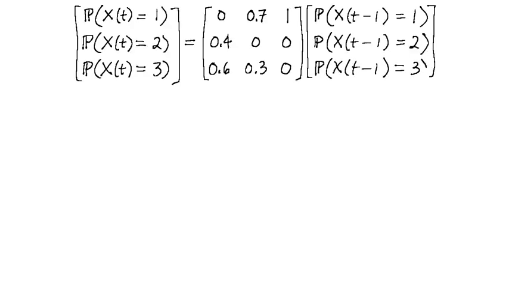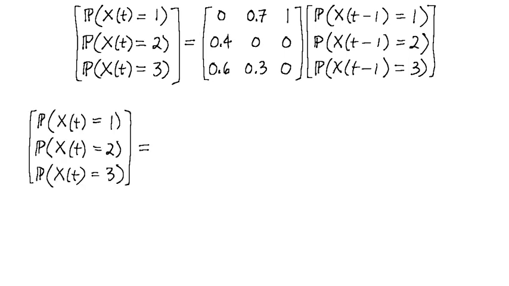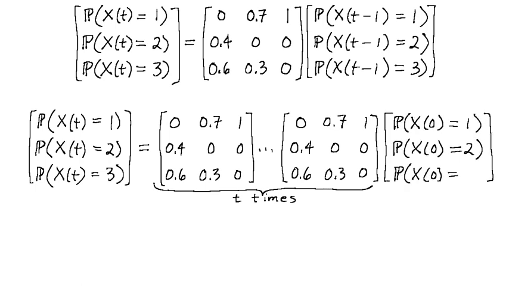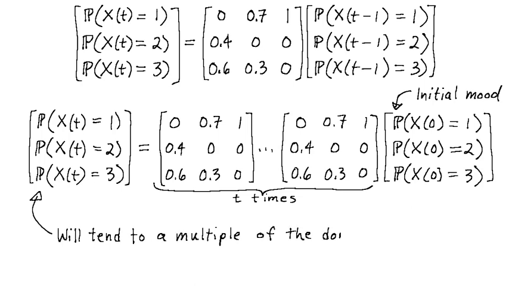Let's not forget that we're trying to deal with this recursive statement. We know that we can establish a non-recursive statement by applying the matrix at the center of our model, t times, to the vector that describes my initial mood. Thanks to Perron's theorem, though, we can say that this will tend to a multiple of the dominant eigenvector of the matrix as t grows. Moreover, this tendency has no dependence on my initial mood. So, let's turn our attention to finding that dominant eigenvector.